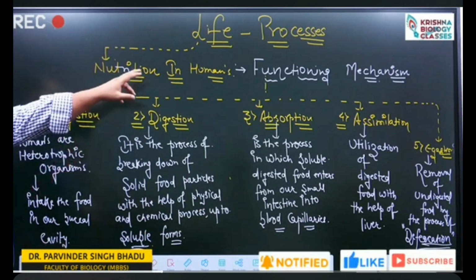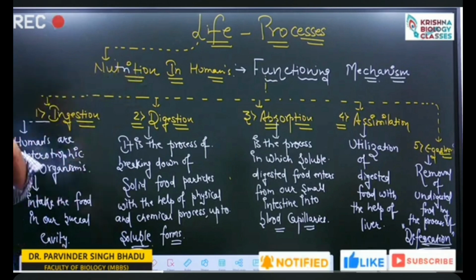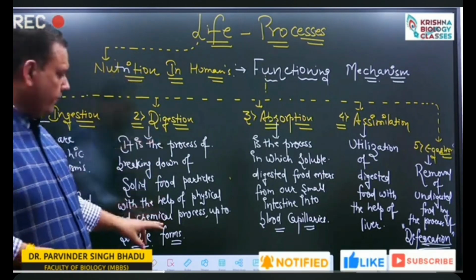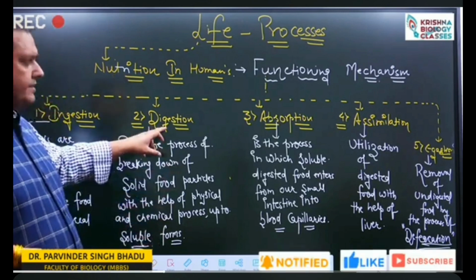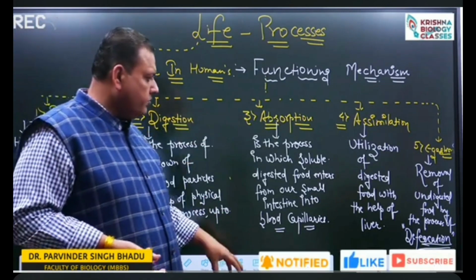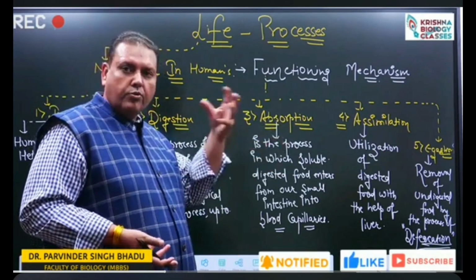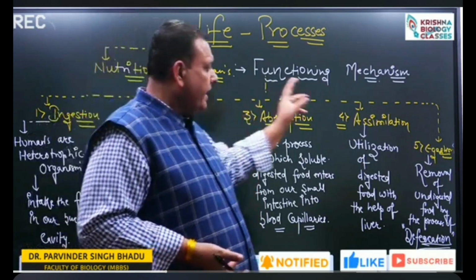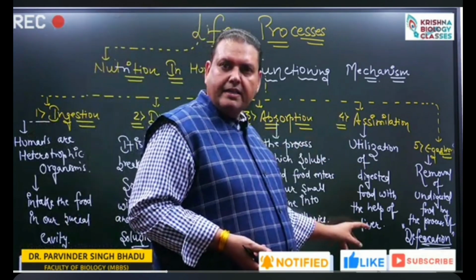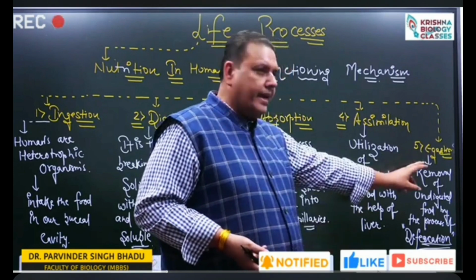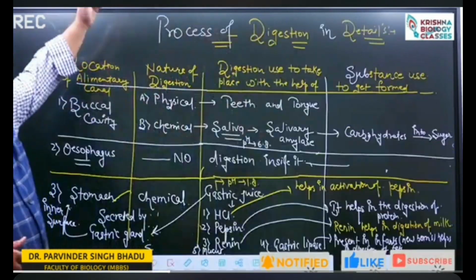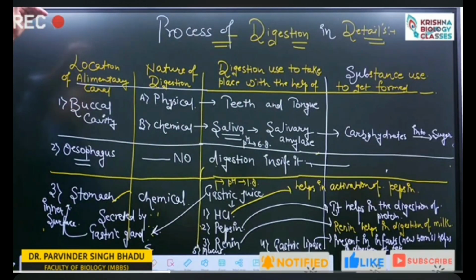We need to follow the following mechanism. We used to intake, that is ingestion. We used to break down with the help of physical and chemical means, that is digestion. Once it gets broken down, we absorb it by the process of absorption. Later on we utilize it, that is assimilation, and we remove the undigested food, that is egestion. How does this digestion take place?